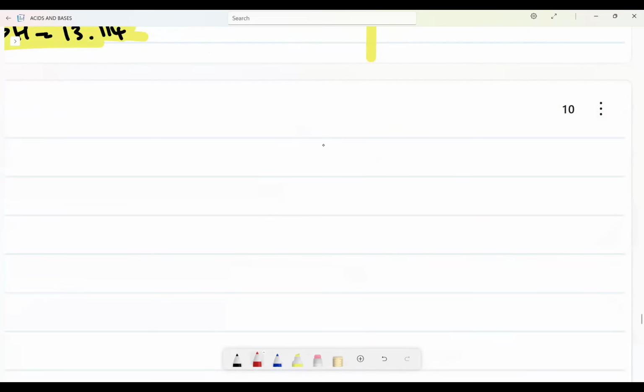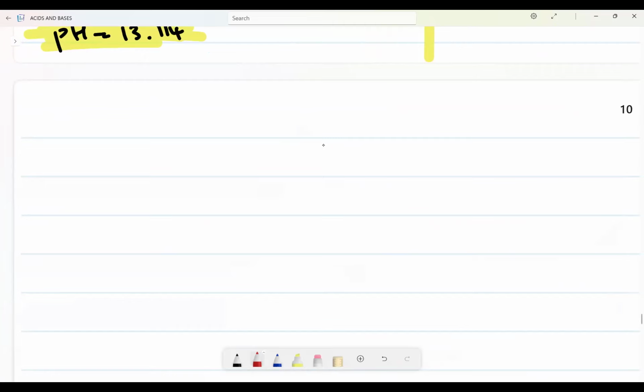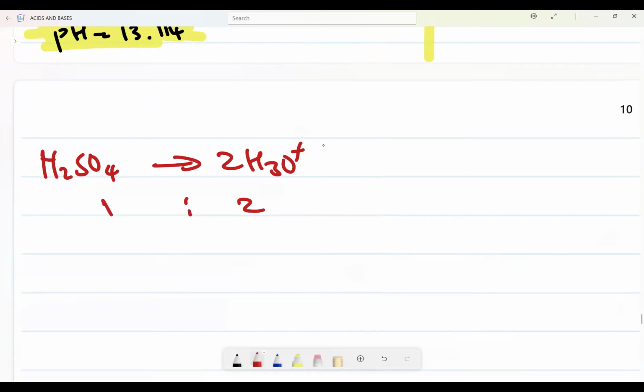And I want you to remember something. If now I have H2SO4, it produces 2 moles of hydronium ions. Why? Because it can donate 2. So the ratio is 1:2. Meaning if this one has a concentration of 0.1, this one will have a concentration of 0.2.